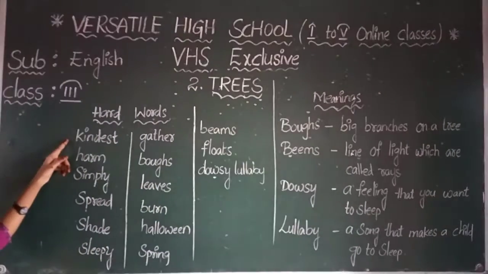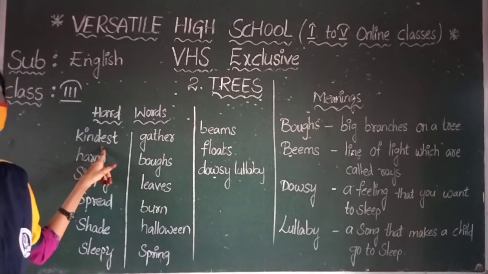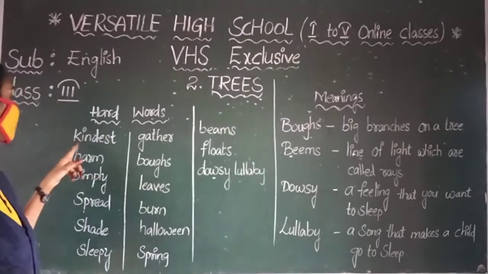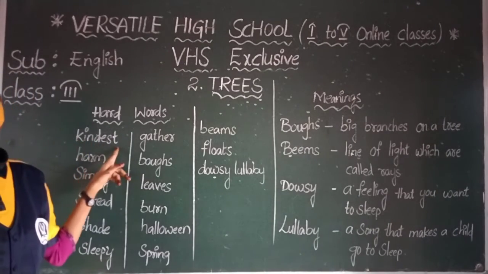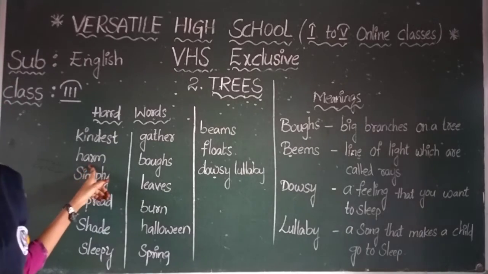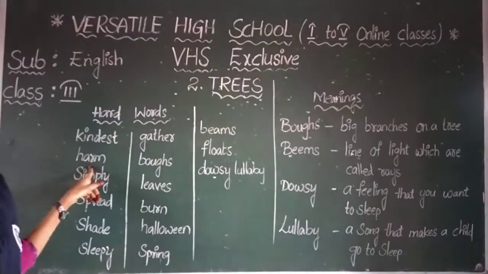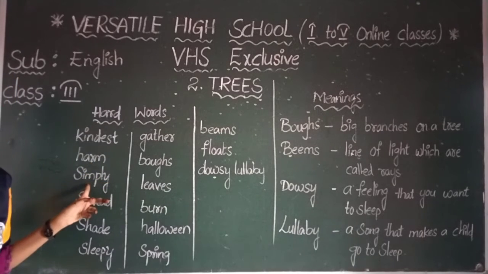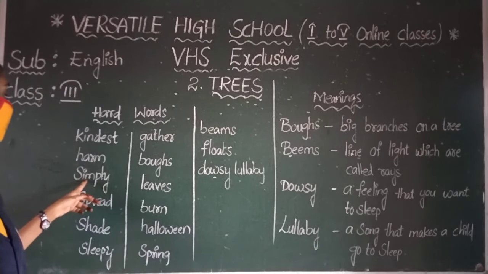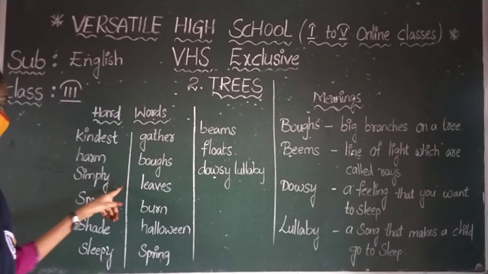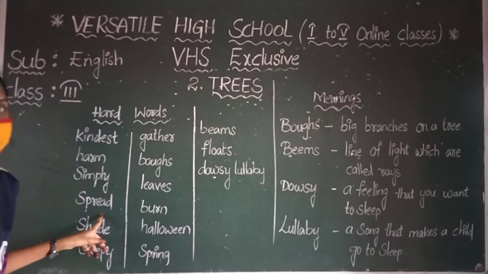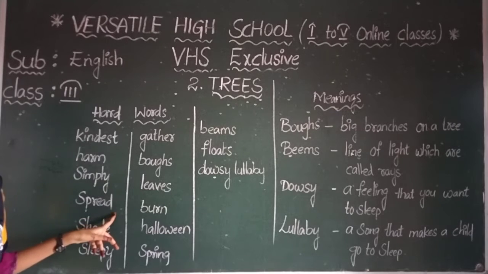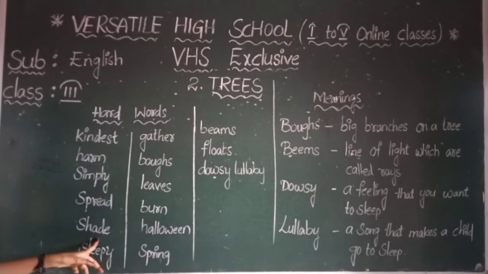The first hard word given to you is kindest. What is the spelling? Kindest. Next one, harm. What is the spelling of harm? Harm. Next one, simply. Simply. Next, spread. What is the spelling of spread? Spread. Next, shade.